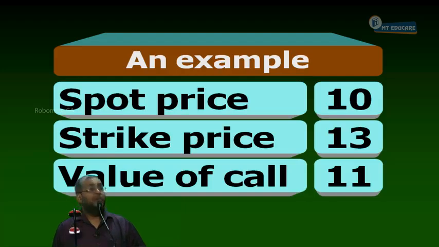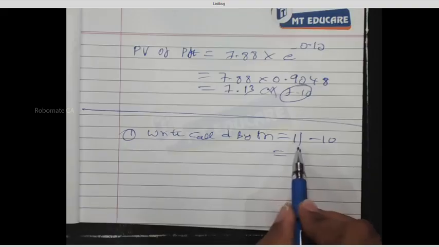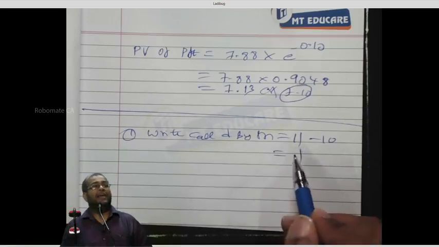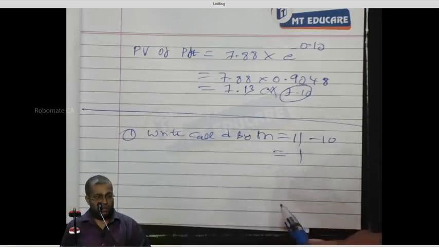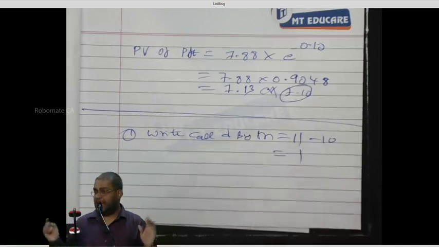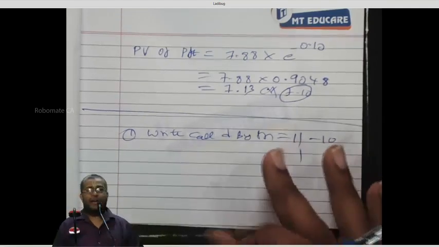Respond yes or no. So today I write a call and receive 11 rupees premium. I buy the share by paying 10 rupees share price. Today in my hand I have cash of 1 rupee. I also have 1 share. Share in demat account, cash in bank account. Yes or no?